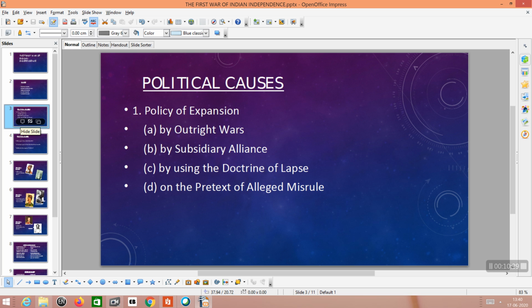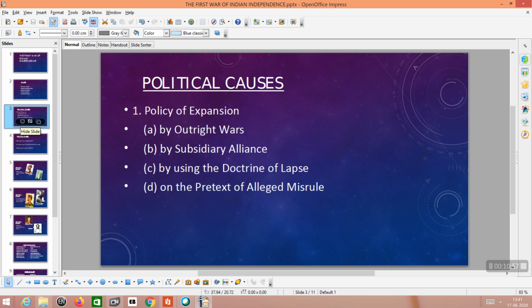Now we can discuss the doctrine of lapse. If a princely state signed the doctrine of lapse, and the ruler of that state had no natural heir, then after his death the state naturally came under British control.